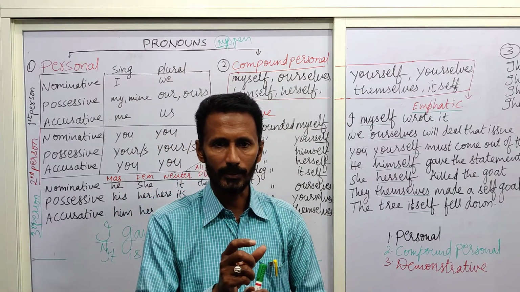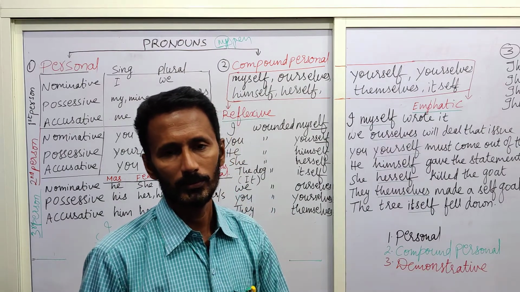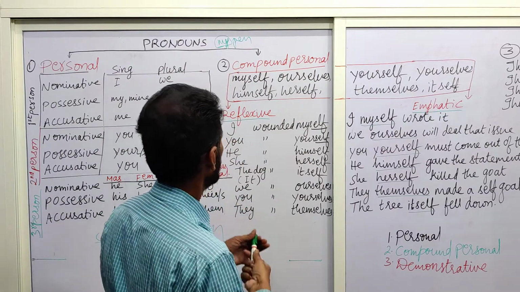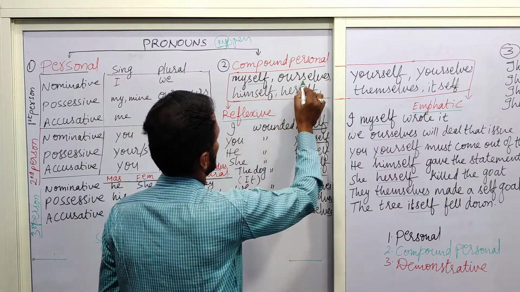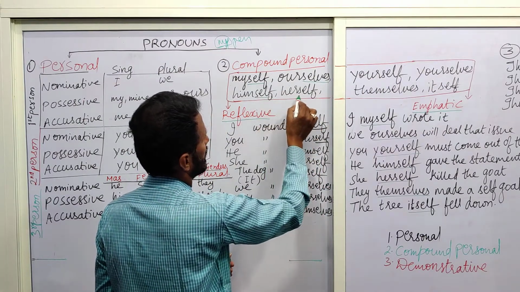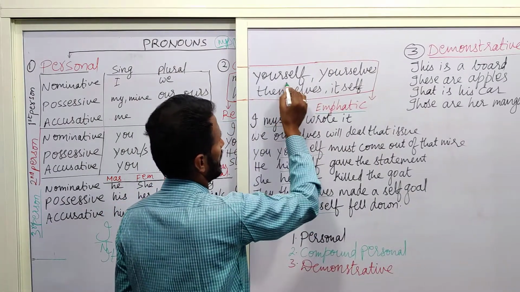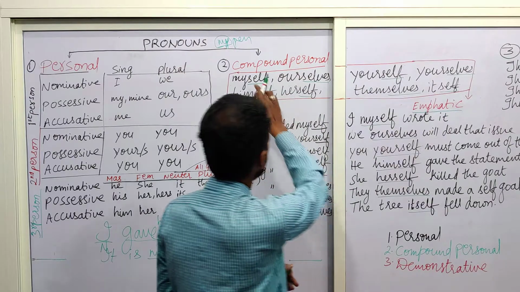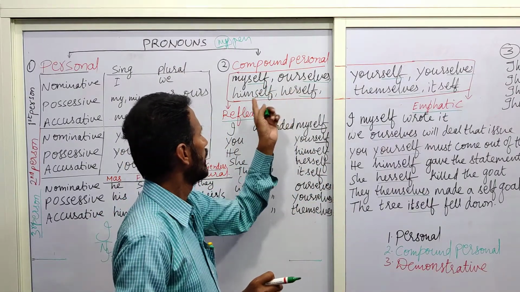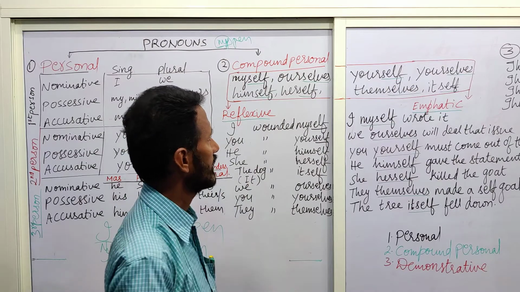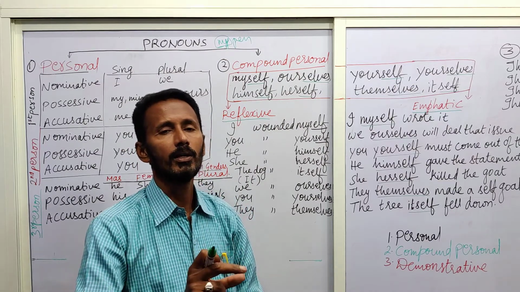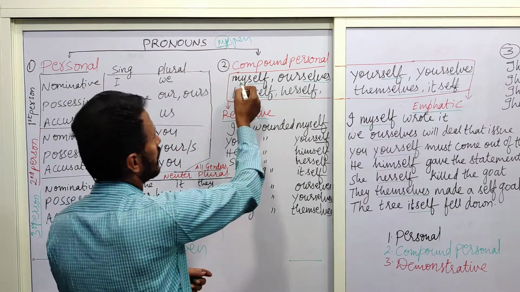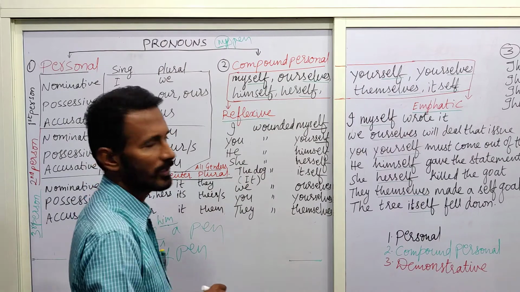When two words are joined, then we say compound. Then we use the word compound. Here, why do we use compound personal? You can understand that self, selves, and here also self. In the same manner, self, selves, self, and another one. To the root word my, to the root word our, we are adding this self or selves in order to make it a compound personal pronoun. So these two, my and self, are called compound personal pronouns.